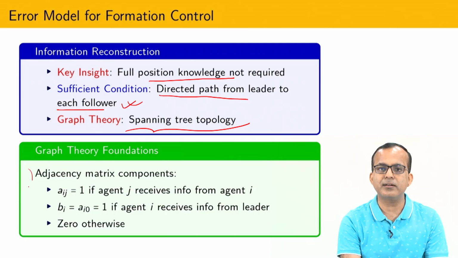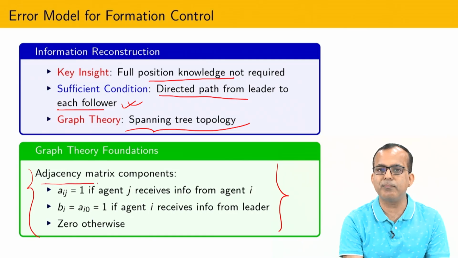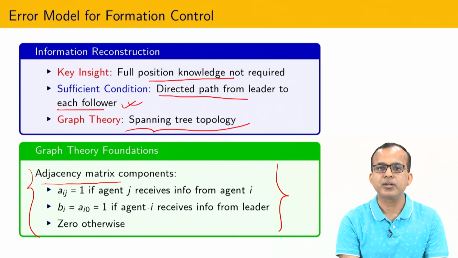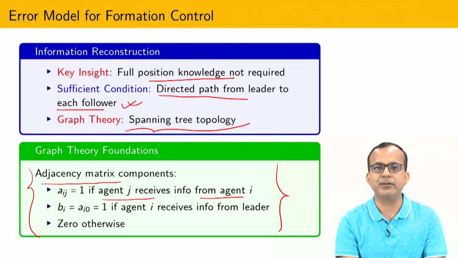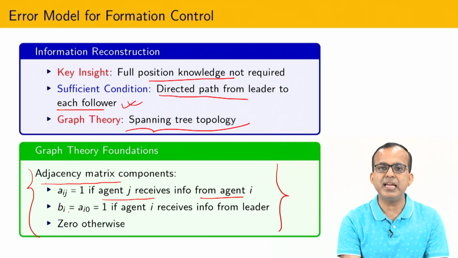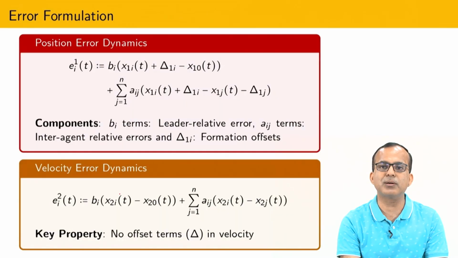One of the very important things that comes into the picture during this formulation of the multi-agent problem is called the adjacency matrix. So, how to define the adjacency matrix? Aij equal to 1 means that the element of the adjacency matrix is 1 if agent j receives information from i, and Bi equals 1 if i receives direct information from the leader, otherwise 0. In this way I can form some kind of adjacency matrix. In the next slide I am going to show you how to form the adjacency matrix.